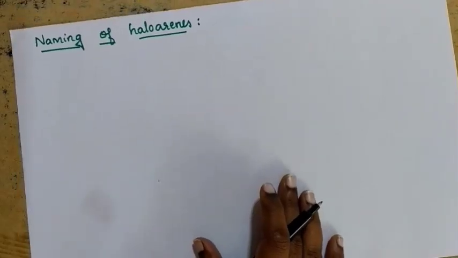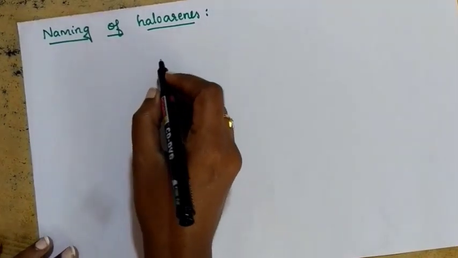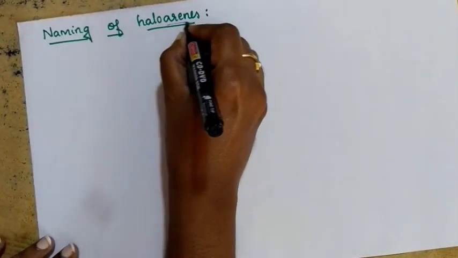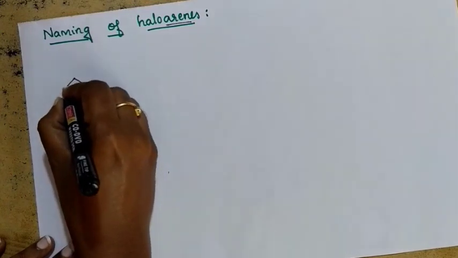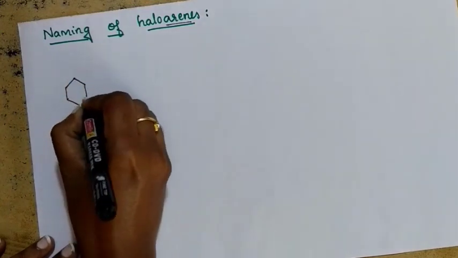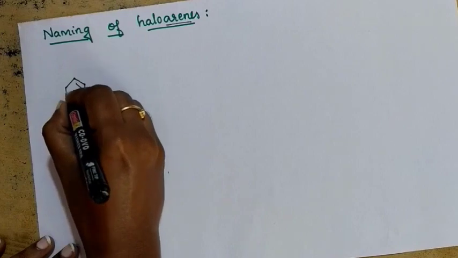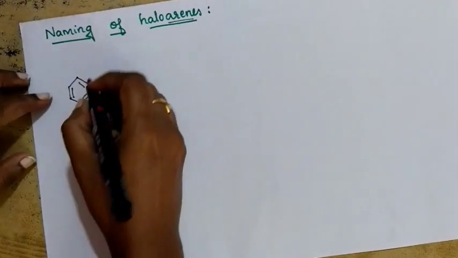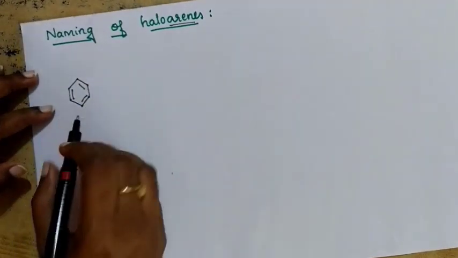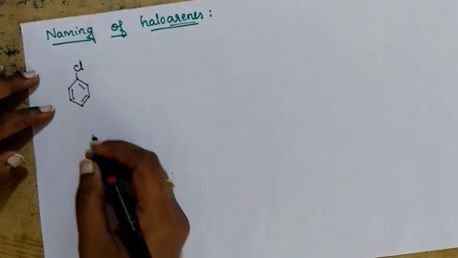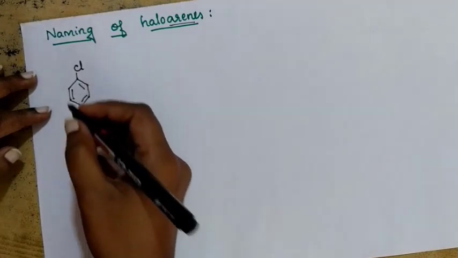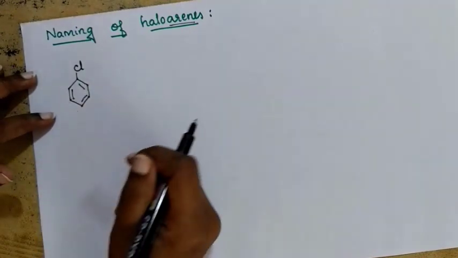Now let's see how to name haloarenes. Haloarenes in the sense there must be an aromatic ring, no? So let me take one aromatic ring to explain the nomenclature of haloarenes. If you have a compound like this, you know the name of this compound already, you can call it chlorobenzene, correct?